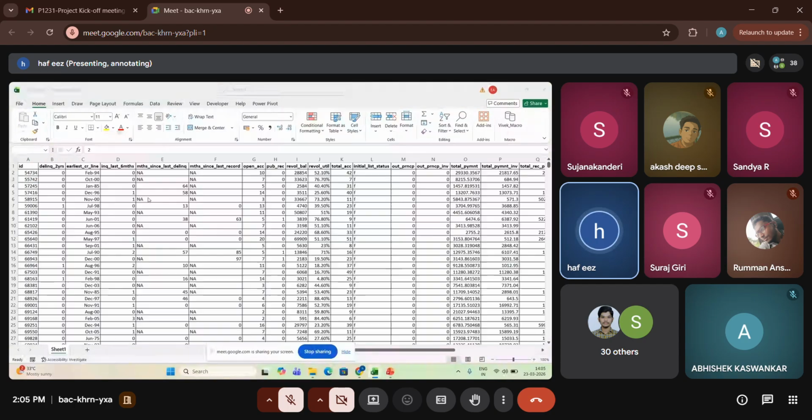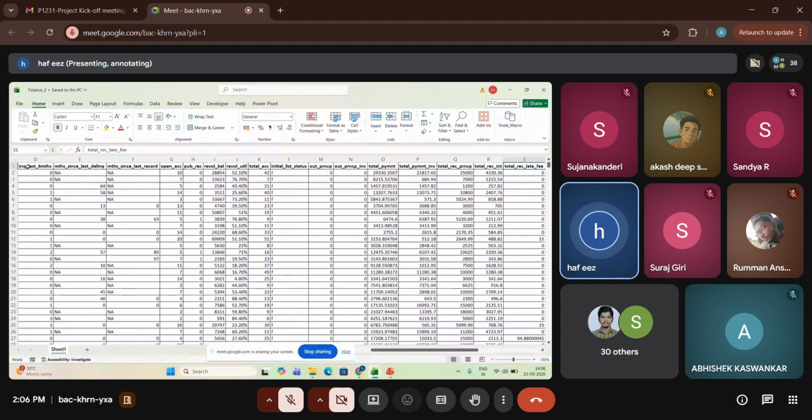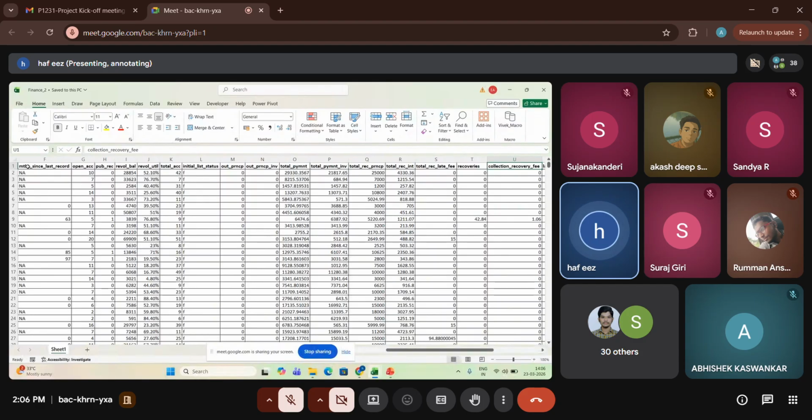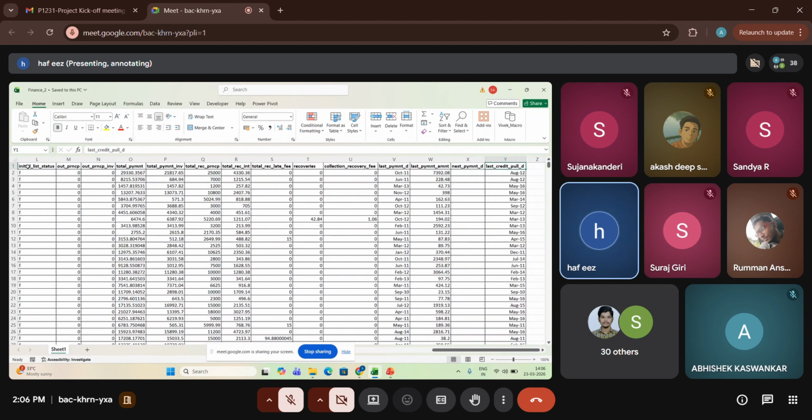Coming to table 2, which is Finance 2, we have ID, delinquency in 2 years, earliest credit line, inquiries in last 6 months, months since last delinquency, months since last record, open accounts, public records, revolving balance, total accounts, initial list status, out principal, principal investment, total payment on investment, total received principal, total received interest, total received late fee, recoveries, collection recovery fee, last payment date, last payment amount, next payment date, and last credit pull date. These are the columns which you have.